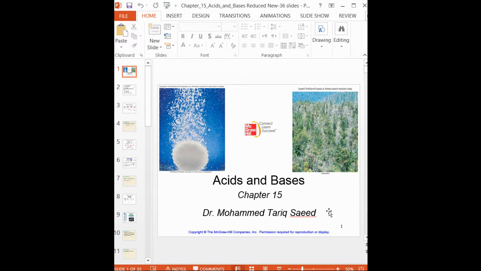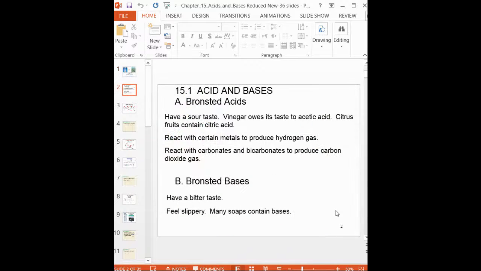Chapter 15 is acids and bases. This is a very easy chapter, but a little bit advanced. Whatever you studied in high school, this is a little bit more advanced. The theory you have already studied, definitions of acid and base, and many things, right? I have to explain them to you.